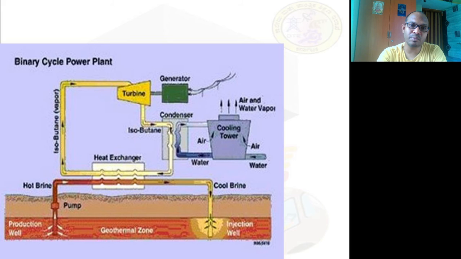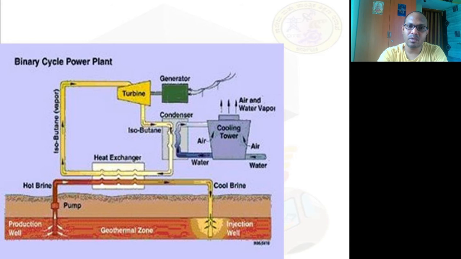So this isobutane vapor, or the liquid that is being used over here, will be a secondary fluid. This isobutane or secondary liquid will have a very low boiling point. Is that clear? So this takes away the heat that is being brought from this hot brine. It takes away the heat and it becomes hot. That is why it is shown in dark yellow.